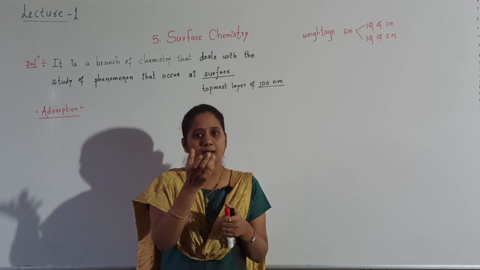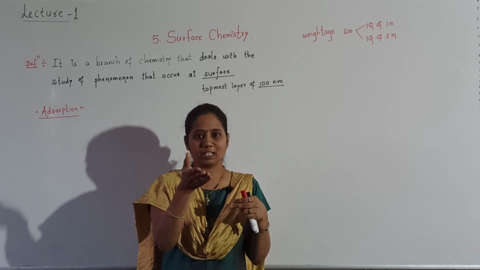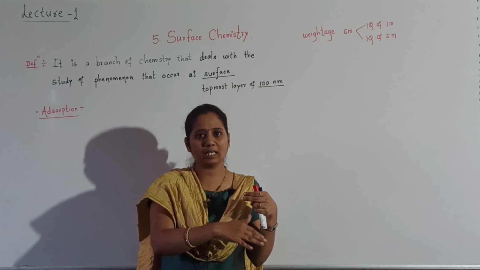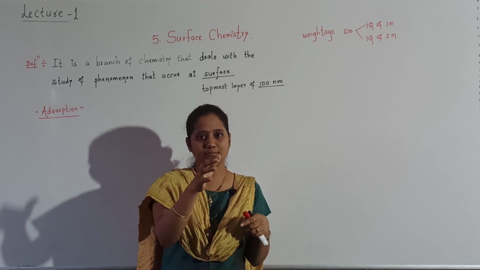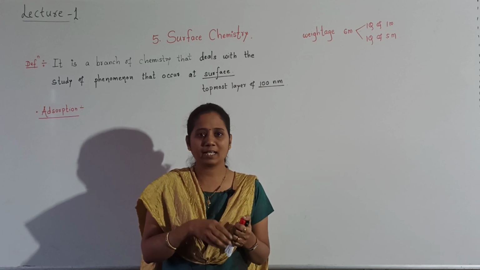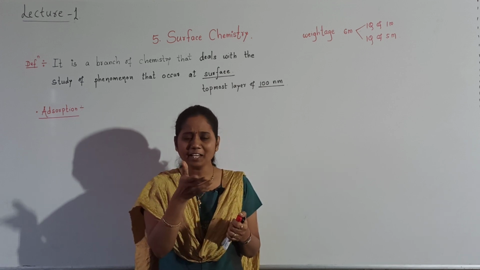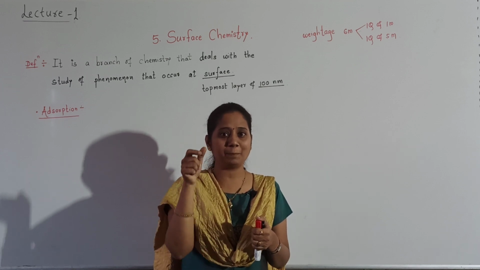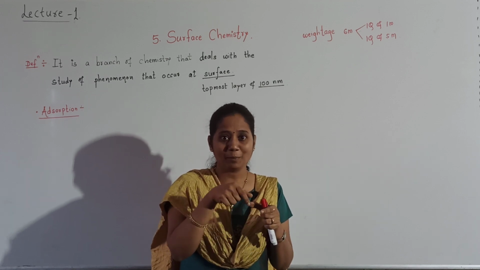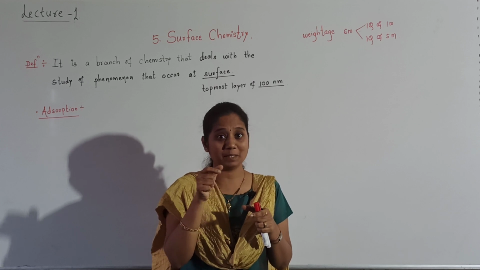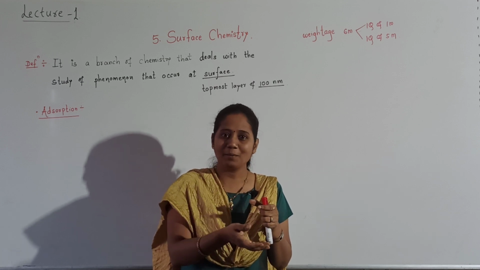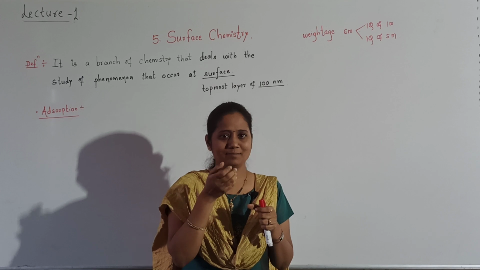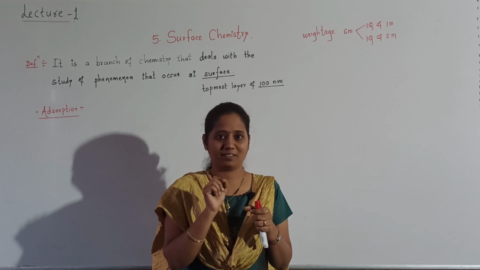Absorption means that particular substance will go into the complete substance. For example, I will take a very familiar example. If you are dipping bread in milk, milk will get absorbed in the bread. Is it? Milk goes throughout the bread. That is called absorption.